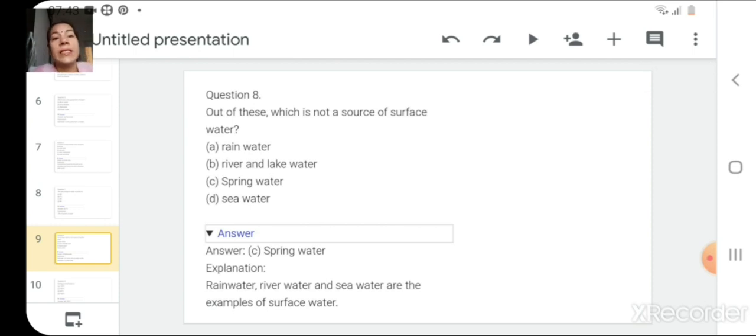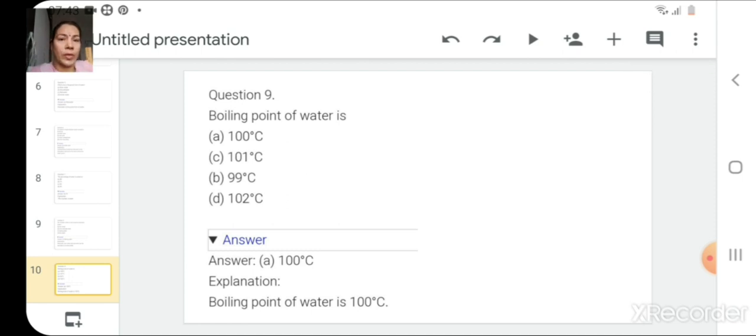Out of these, which is not a source of surface water? Rainwater, river and lake water, spring water or sea water? So the answer is spring water, because rainwater, river water and sea water are the examples of surface water. So the last option which is left here is spring water. So spring water is not a source of surface water.